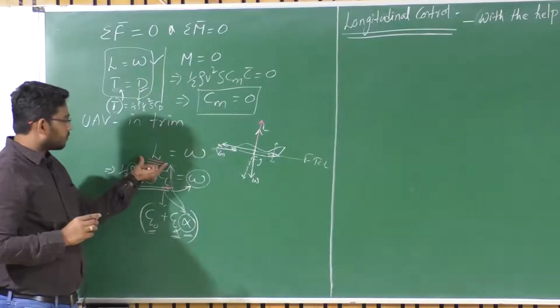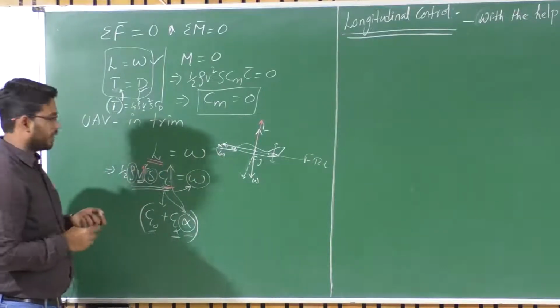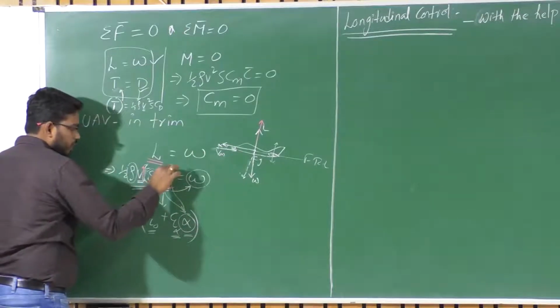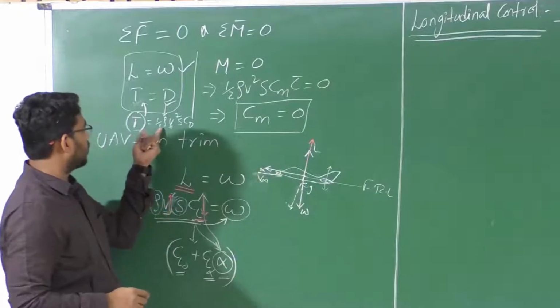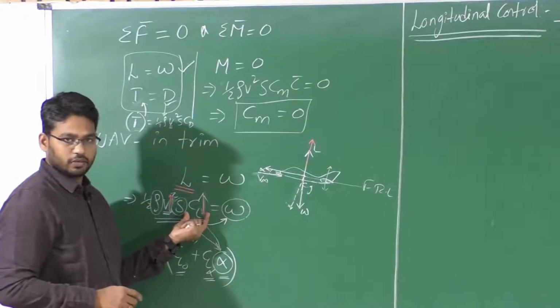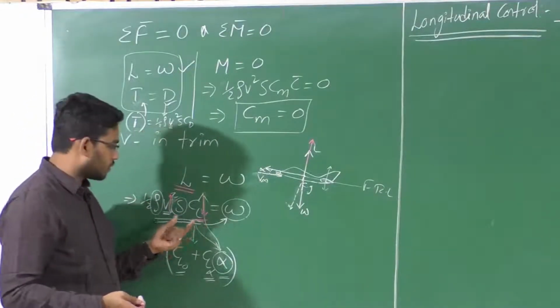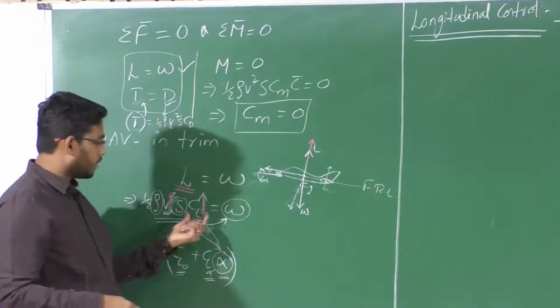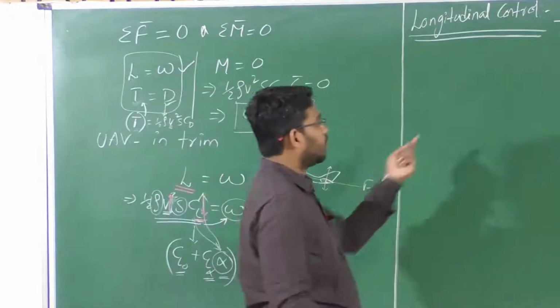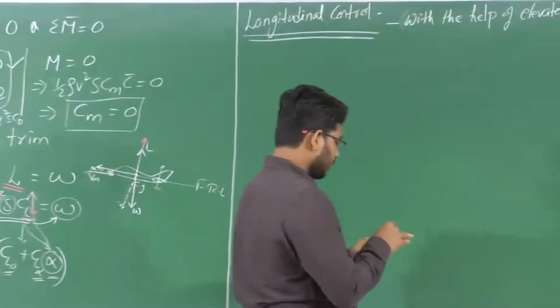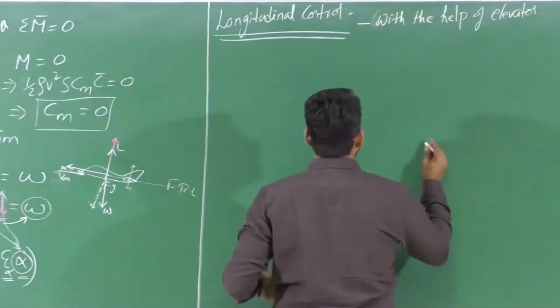So, if you have to maintain the trim condition or say level flight condition, then what we need to do is decrease this CL. Okay. So, immediately with the increase in velocity, there should be a change in CL, so that we need to incorporate. So, how are we changing this CL? By changing the alpha. How is this alpha changed? With the help of the elevator. Right? Let us see what exactly the elevator is.